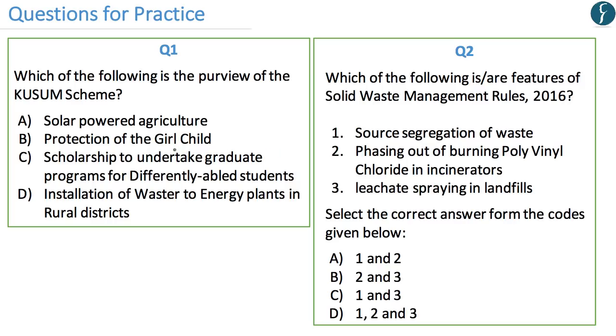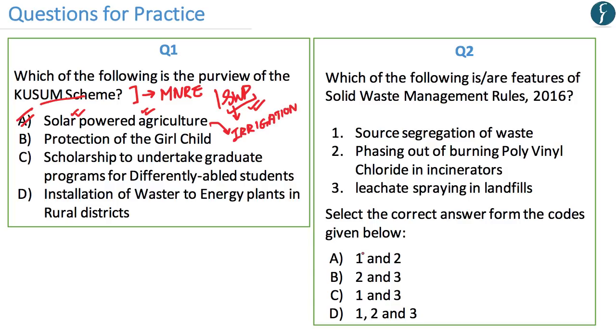Now the correct answer to question number 1 is A. The purview of the Kusum scheme is for solar powered agriculture. Now the Kusum scheme is being undertaken by the Ministry of New and Renewable Energy. Now one of the objectives of Kusum scheme is to provide for solar water pumps, whereby farmers can install water pumps which are powered by solar energy. And what this intends to do is to have solar powered agriculture, especially irrigation facilities for agriculture.